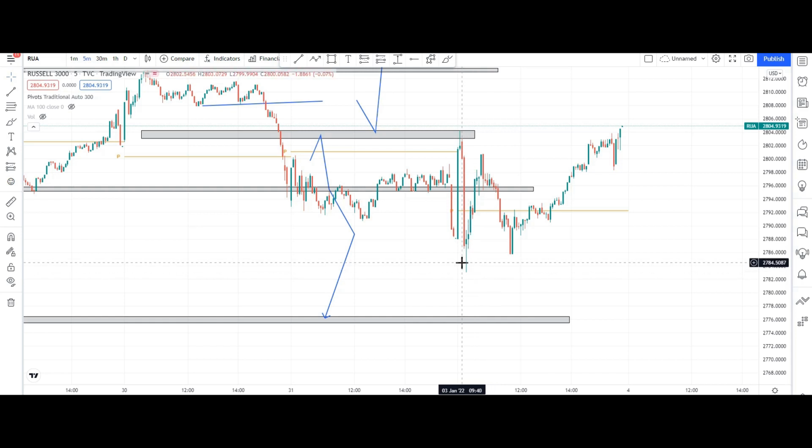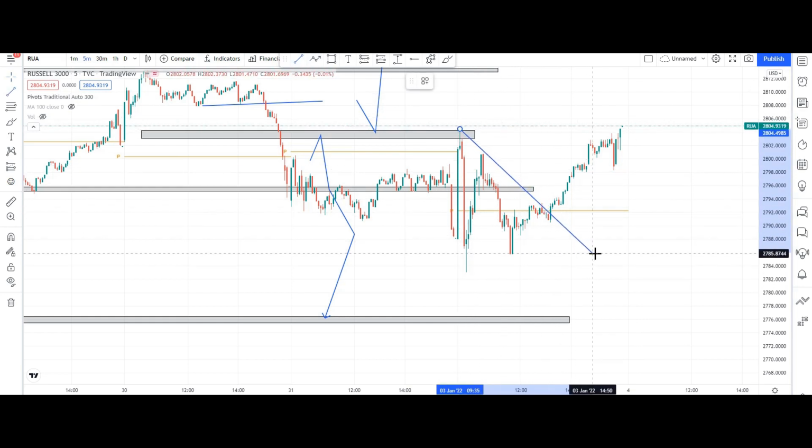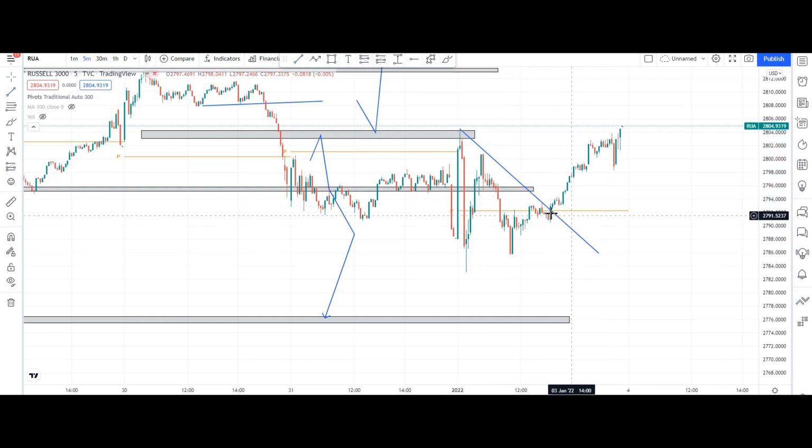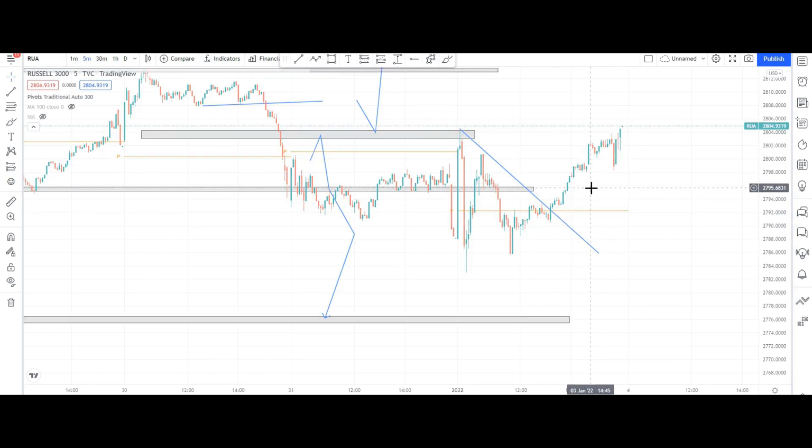After this, here the buyers dominated, took an upside, then consolidated continuously, then it made a move up till here. Okay guys, this is also one of the trend lines. Here is one of the major trend lines. If this is crossed, you have to buy, and you can sit relaxed. This is your SL, and you have got very nice momentum in Russell 3000 also.